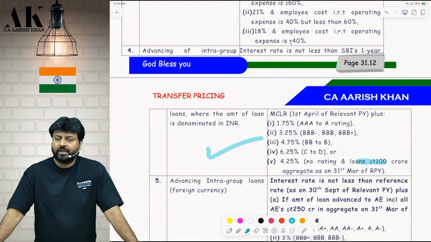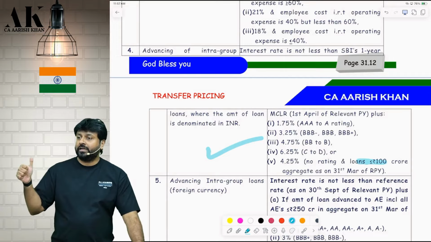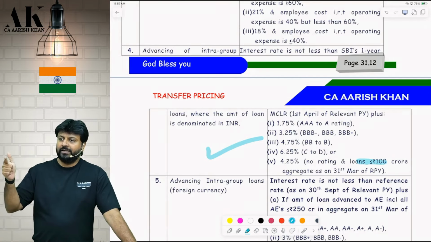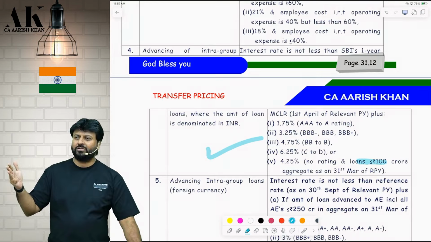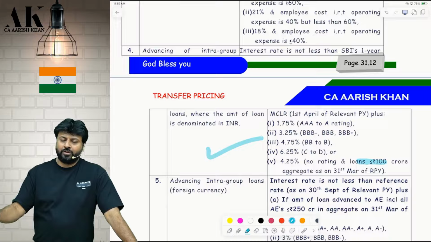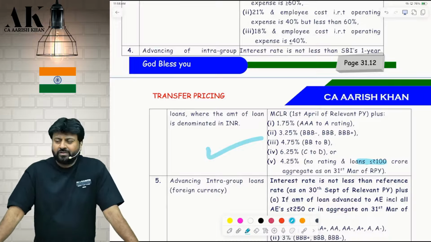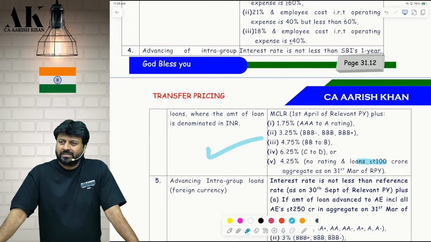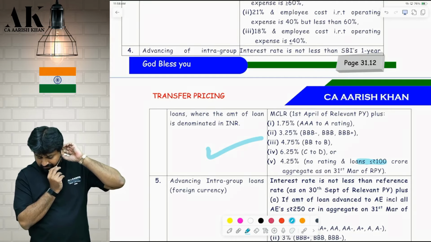Is it clear? Like in KPO service, they will give you multiple data. They will give you the nature of service. They will give you OP. They will give you OC. They will also give you the employee cost. Yes or no? They will also give you the transaction value. Correct. They will put all these things. So far, they have tested only simple ones, like 17%, 18%. They have not tested any great provisions from this particular part of the syllabus earlier also.